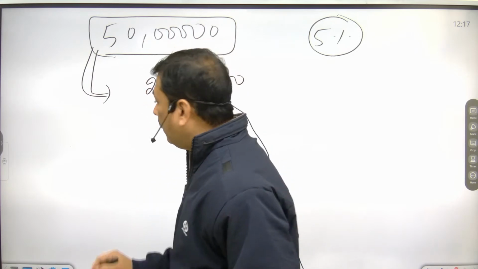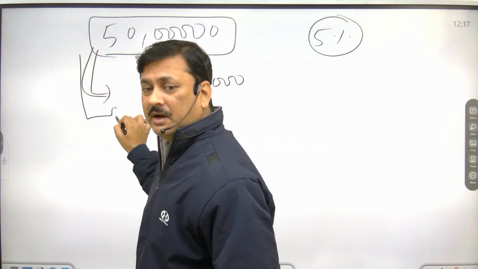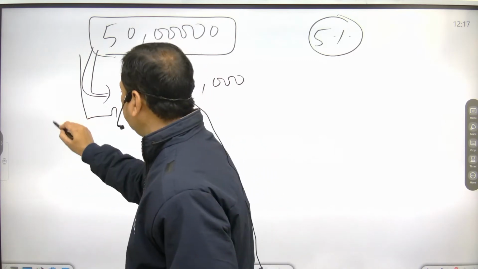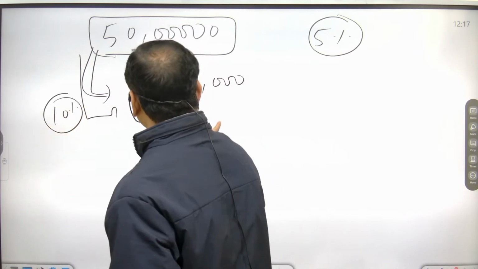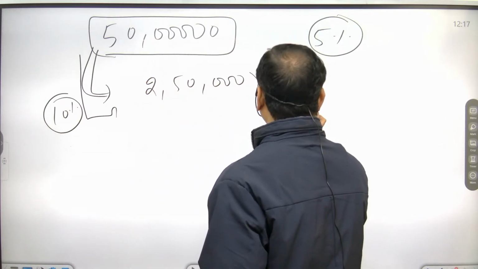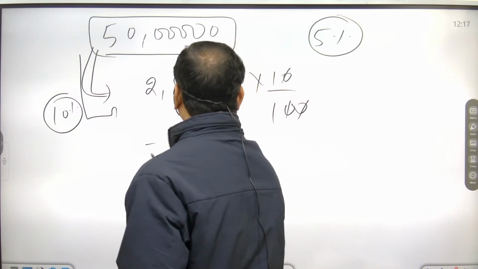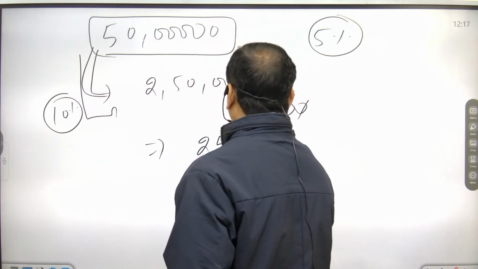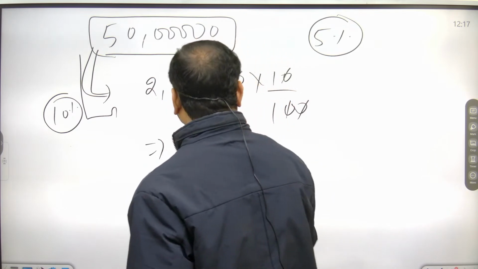On that 2,50,000, how much do you have to pay? Suppose surcharge is 10%. So 10% surcharge is 25,000.